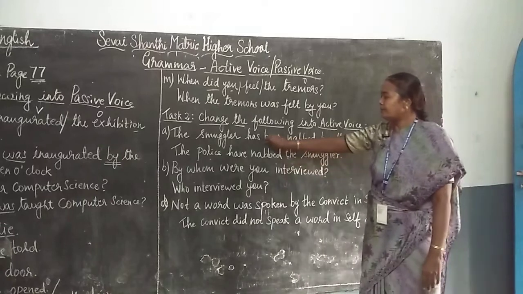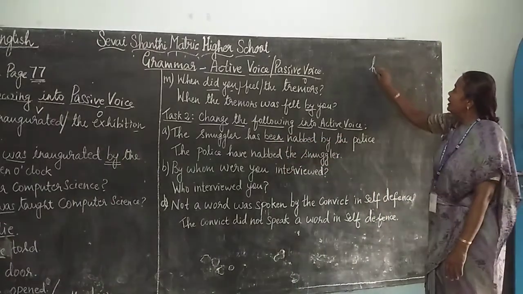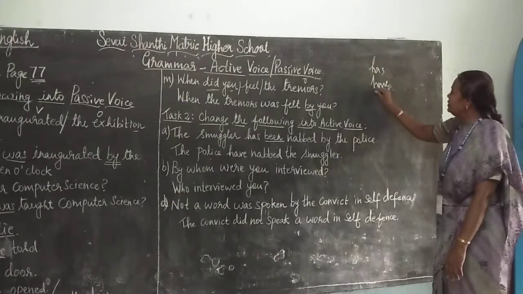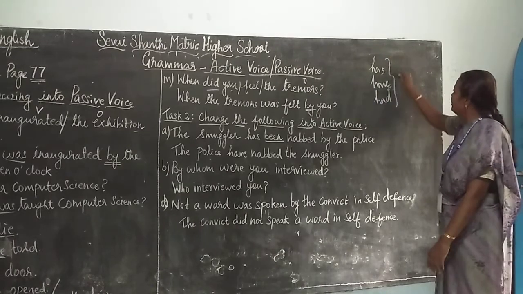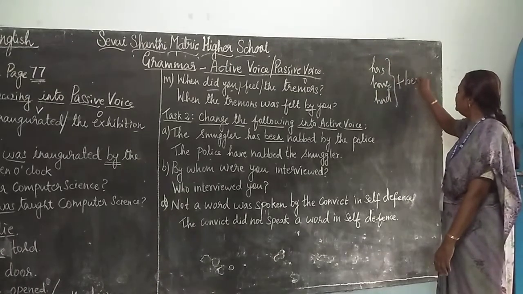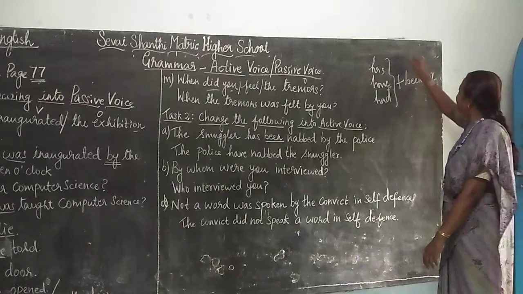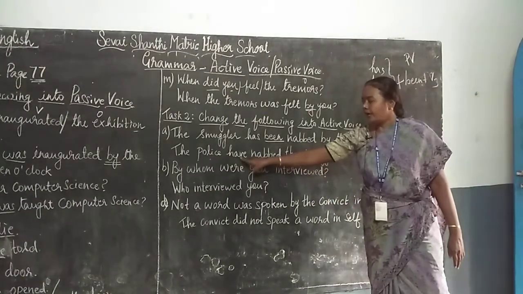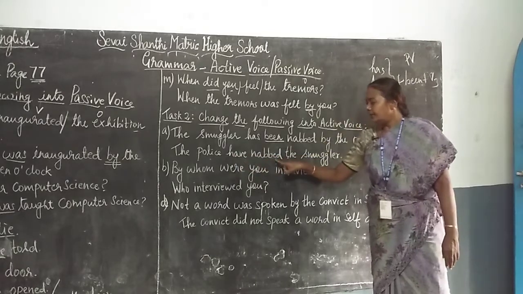This "been" is in passive voice. You know, when have, has, had comes, in passive voice you have to use have/has/had plus been plus verb 3. Okay, so this is the passive voice formula, but active voice is only have or has plus verb 3. So the police have nabbed who?